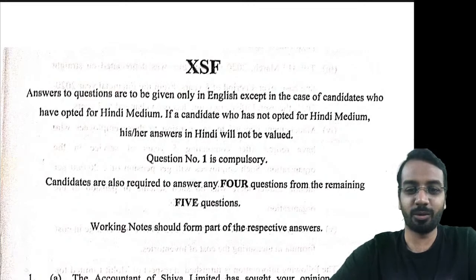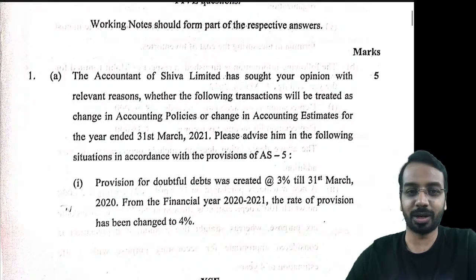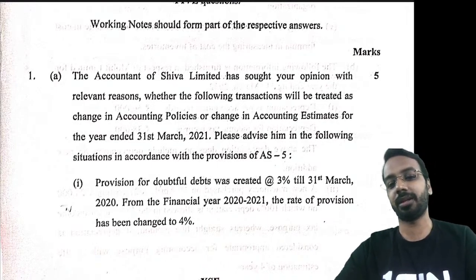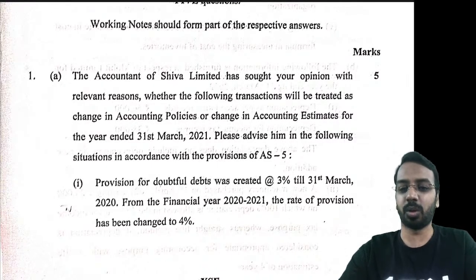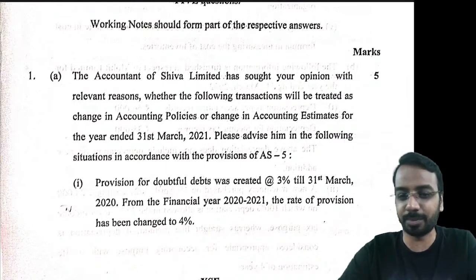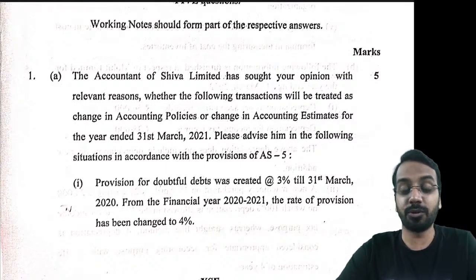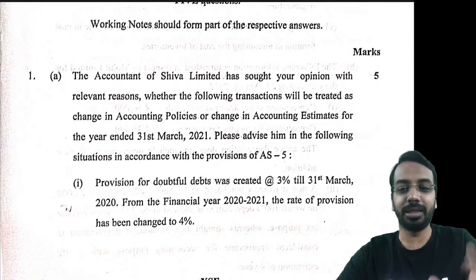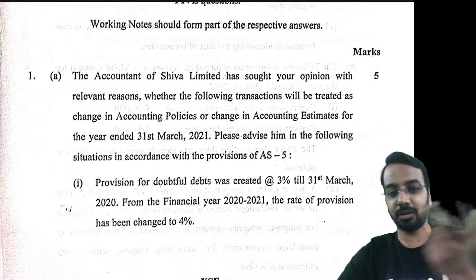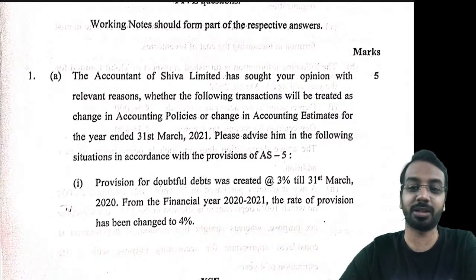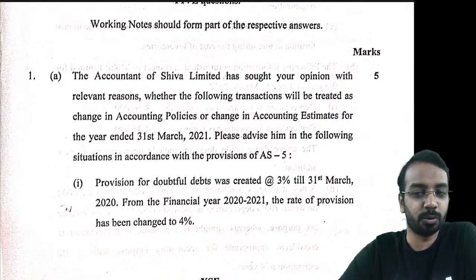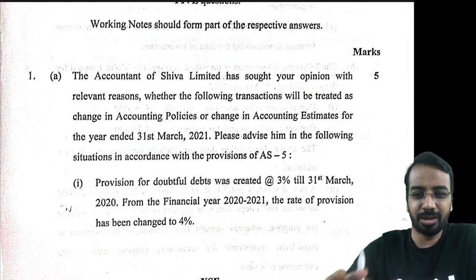When I had a look at the paper, it is easy and straightforward. If you have completed the classes properly, or even gone through the study material and passed your exam papers, this paper was not something which would create a challenge, especially being an advanced accounting paper. I would say the paper is easy, but could be lengthy. Some 5-mark questions will take 5 minutes just to read. So that is where there could be a challenge, where you may not have been able to complete the 100 marks of the paper, but otherwise it is a pretty standard, straightforward paper.